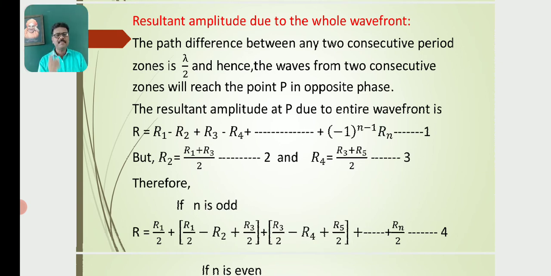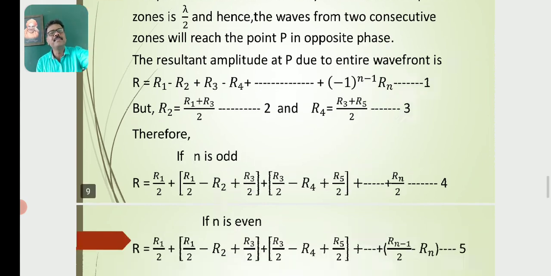Therefore, if n is an odd number, then R is equal to R1 by 2 plus (R1 by 2 minus R2 plus R3 by 2) plus (R3 by 2 minus R4 plus R5 by 2) plus etc. plus Rn by 2. Let this be equation number 4. This is for when n is odd.